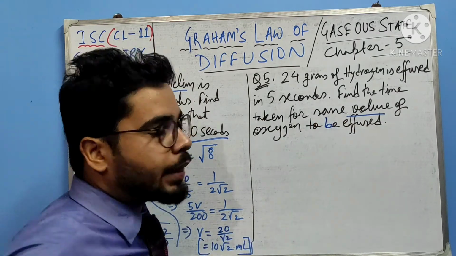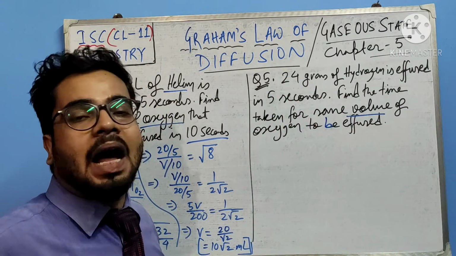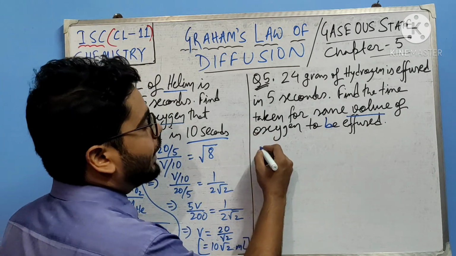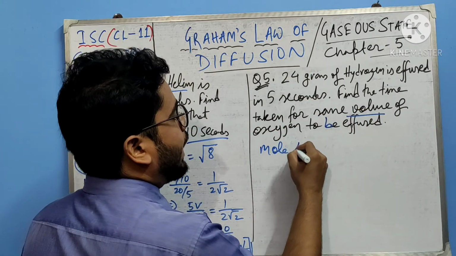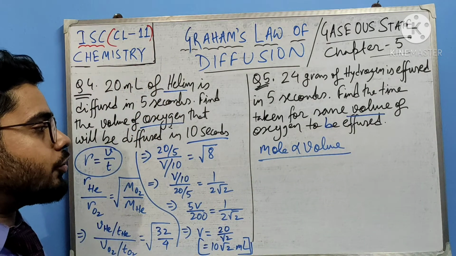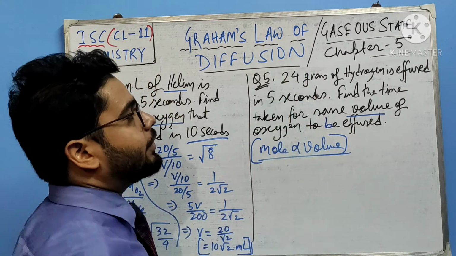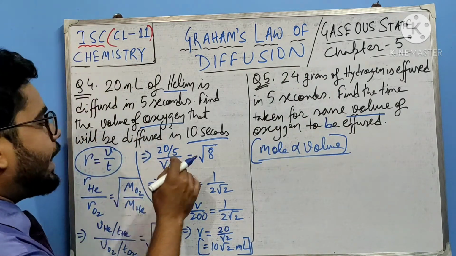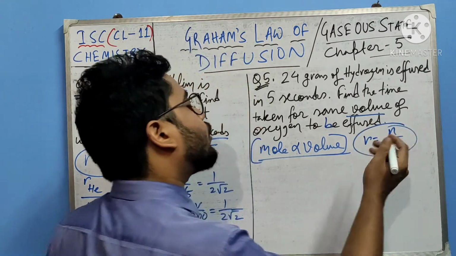This is to be effused, right? So volume, but here it is given in grams. So mass and volume, how are they related? Through mole, right? We all know mole and volume are directly proportional. According to Avogadro's law, mole and volume are the same. So if we just convert this mass of hydrogen into mole, our job will be done, right? R equals V by T. Another way we know R equals mole by time also. I have taught you that just now, right?